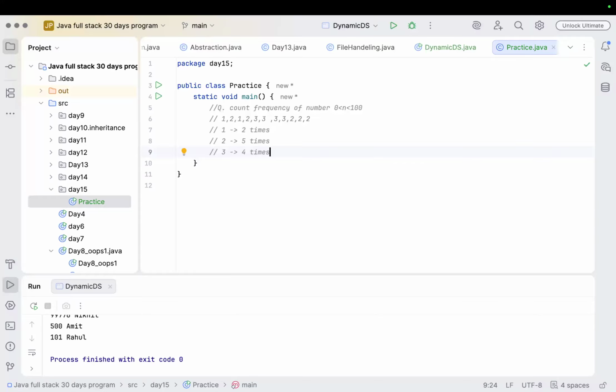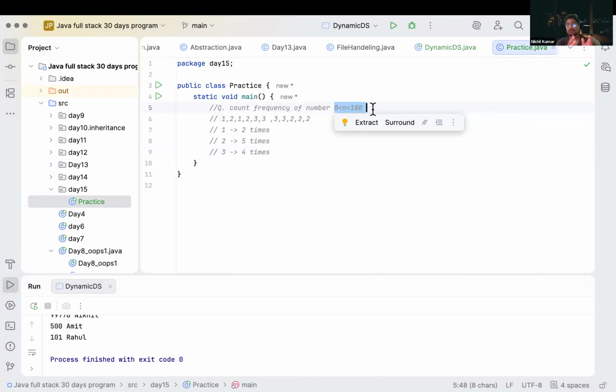Sir, using the HashMap framework. Keep HashMap aside for now. I am giving you the range of our n from 0 to 100. Our n will not be greater than 100 and not smaller than 0.